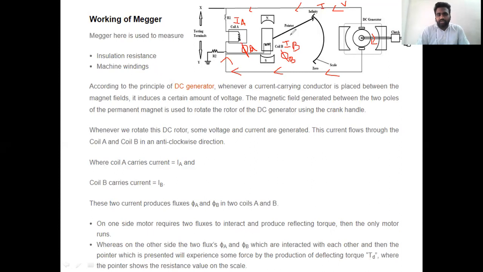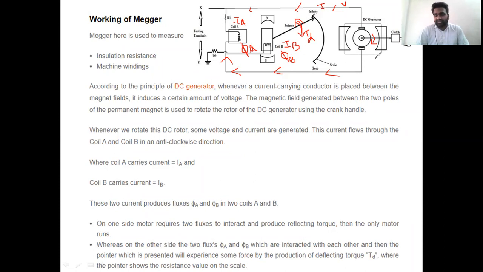Reflecting torque. With the help of these two fluxes, which are interacting with each other, after the interaction of phi suffix K and phi suffix B, a force is exercised on the needle, and that needle starts deflecting. So the deflection torque T suffix D of the needle is created by the interaction between two fluxes: the flux of coil A and the flux of coil B.